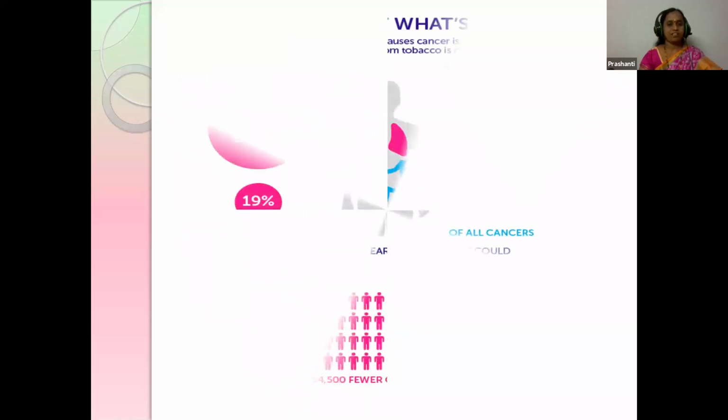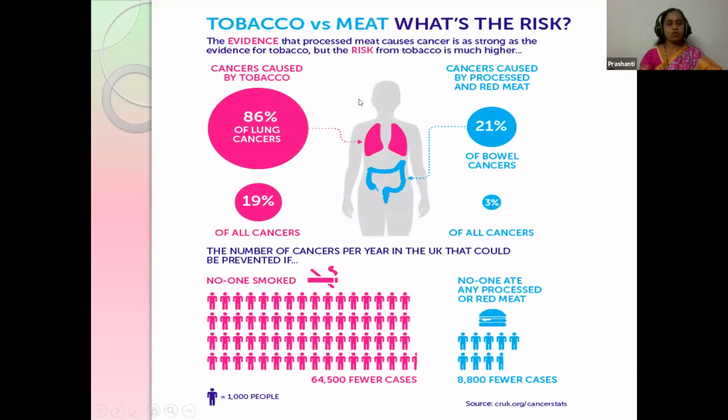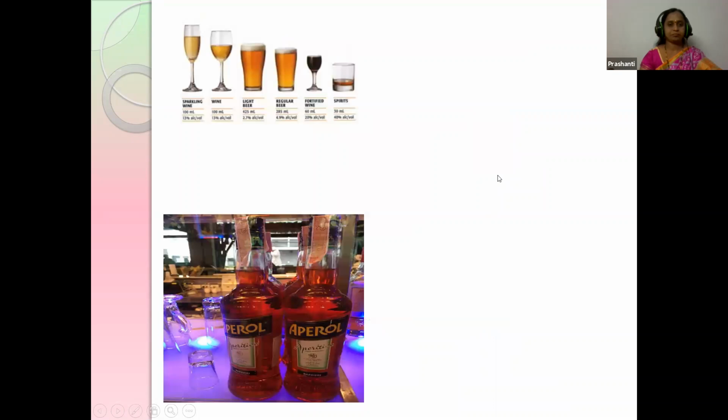And when you see the difference between tobacco and meat, which causes the greater risk? Smoking causes lung cancer, though it is seen that smoking is injurious to health. People go on smoking, and also people eat processed meat, and this will also cause bowel cancer, students.